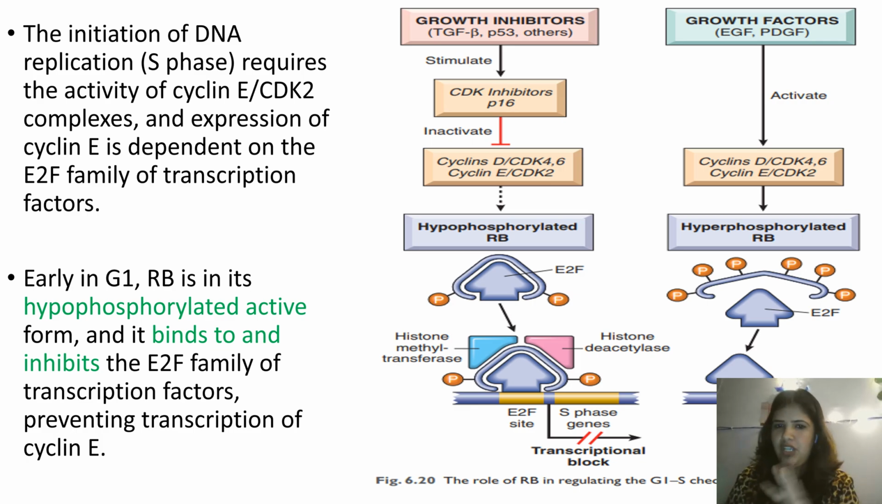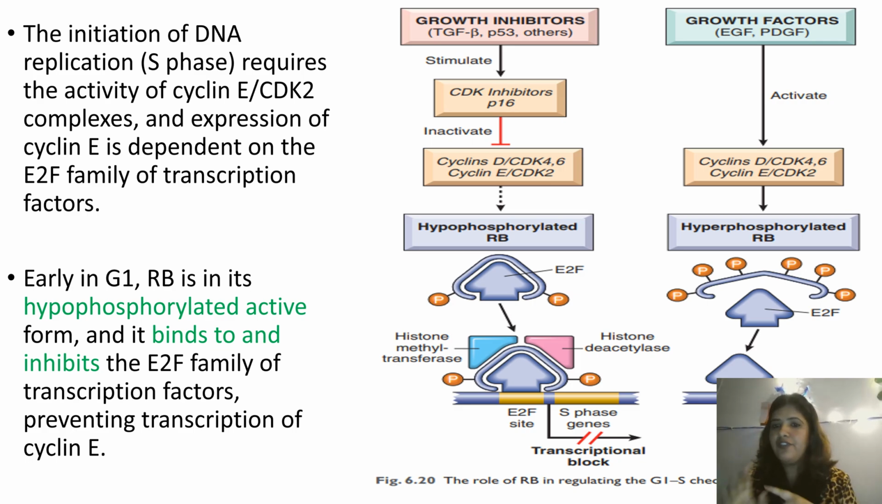Now we are talking about the checkpoint, the G1S checkpoint. Early in G1 phase, RB in its hypophosphorylated active form will bind to and inhibit the E2F family of transcription factors, and thus it prevents the transcription of cyclin E. This is normally how RB is saying that at this checkpoint, I think we should stop division of the cell, at the G1S checkpoint.